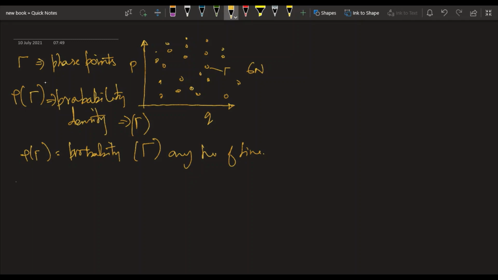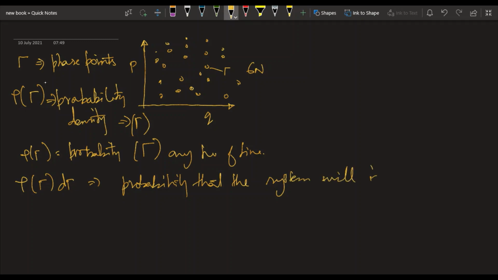And rho gamma d gamma will be the probability that the system will be in the neighborhood of gamma, d gamma, right? Okay, having defined these functions, let's move forward.